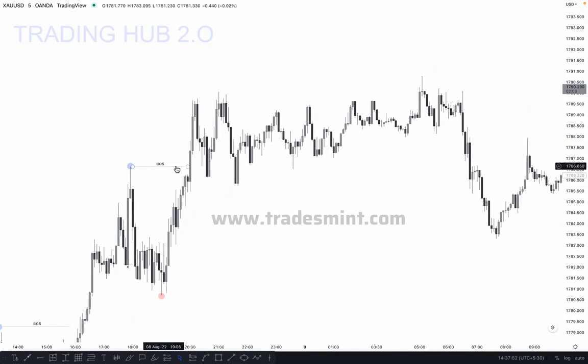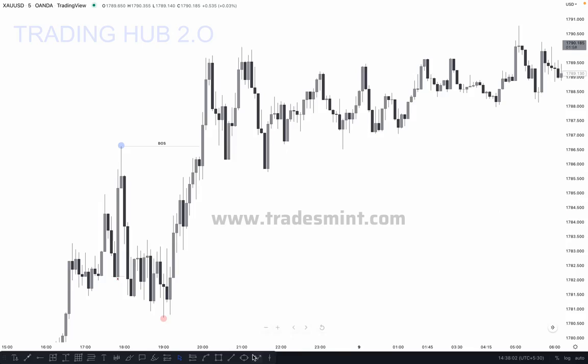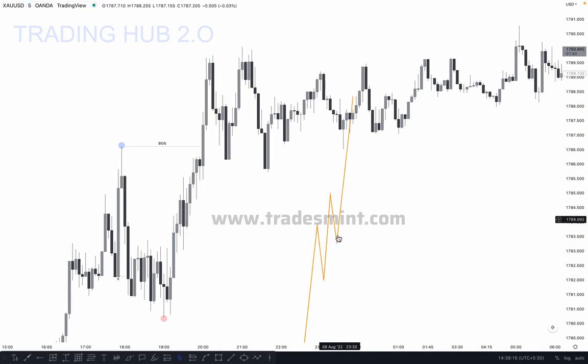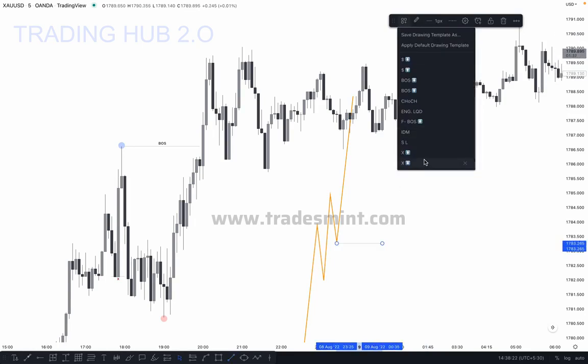Let's see where our inducement is after the break of structure. In this case you can see the market creates a small structure here and pushes upside. After the break of structure, where is our first inducement? Every movement is similar, so the first move is also known as an inducement, correct?